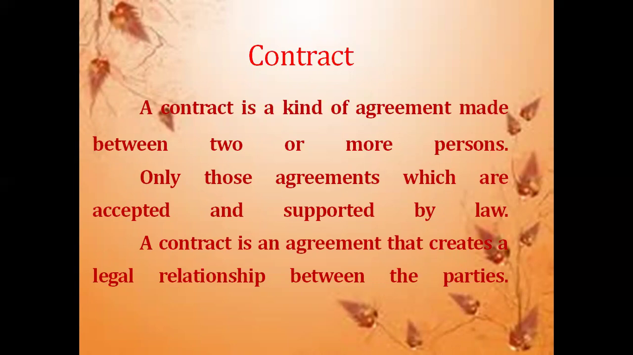Similarly, a contract is an agreement that creates a legal relationship between the parties. For example, Mr. X agreed to supply some goods to Mr. Y for rupees 10,000. It is called a contract because there is an agreement between A and B. Similarly, X will pay rupees 10,000 after the contract is completed. Here, the legal relationship between Mr. X and Y is created, namely buyer and seller.